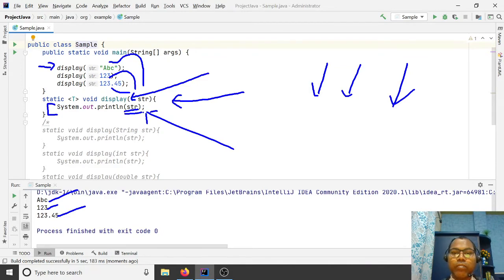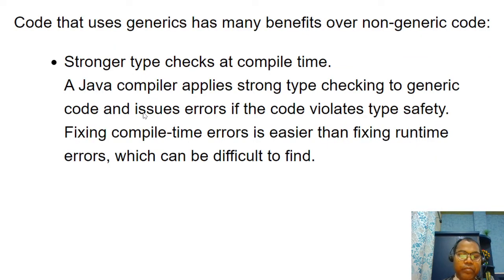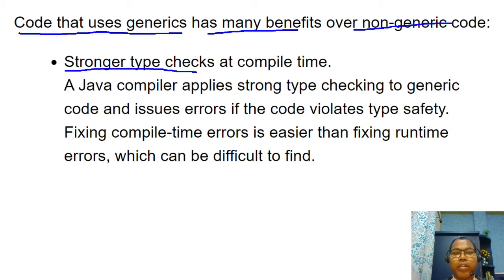So let's discuss some benefits. The code that uses generics has many benefits over non-generic code. First, strong type checks at compile time. Java is always a statically typed language.